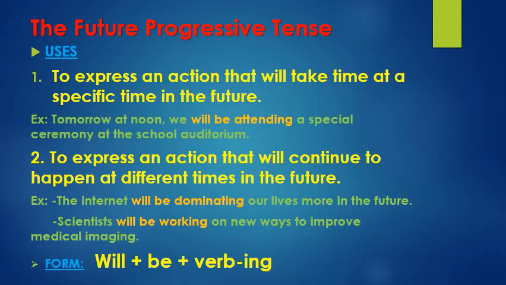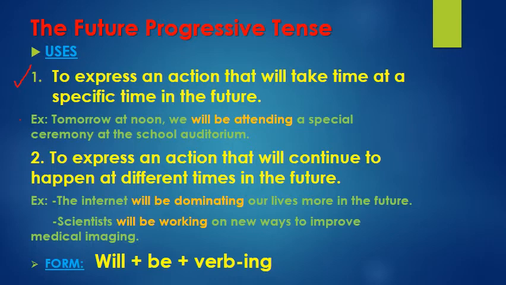So, the future progressive tense. We finished with the future simple and we're going to the future progressive. Now, the uses. To express an action that will take place at a specific time in the future. Example, tomorrow at noon. What will you be doing tomorrow at noon? I'm asking you the question. Tomorrow at noon, I will be playing basketball with my friend.